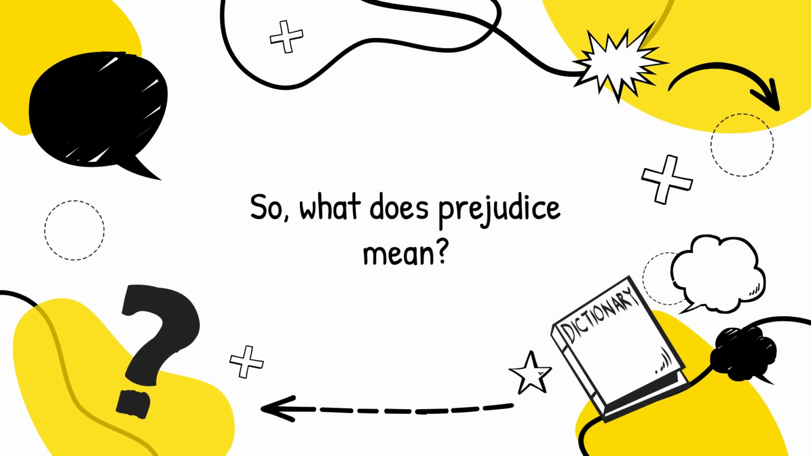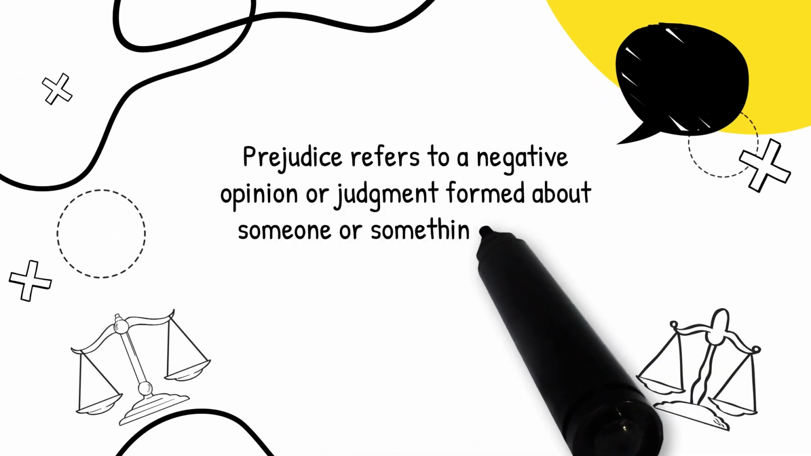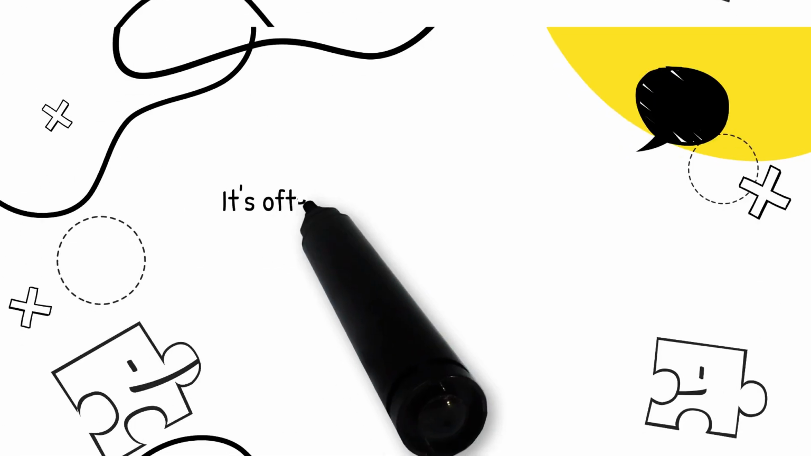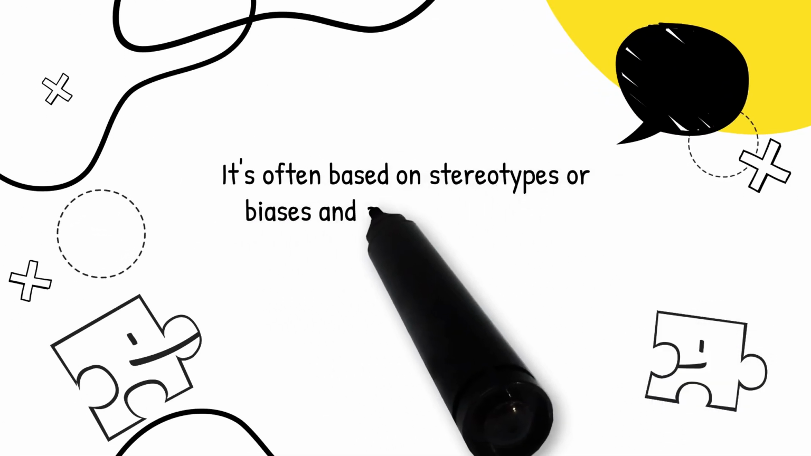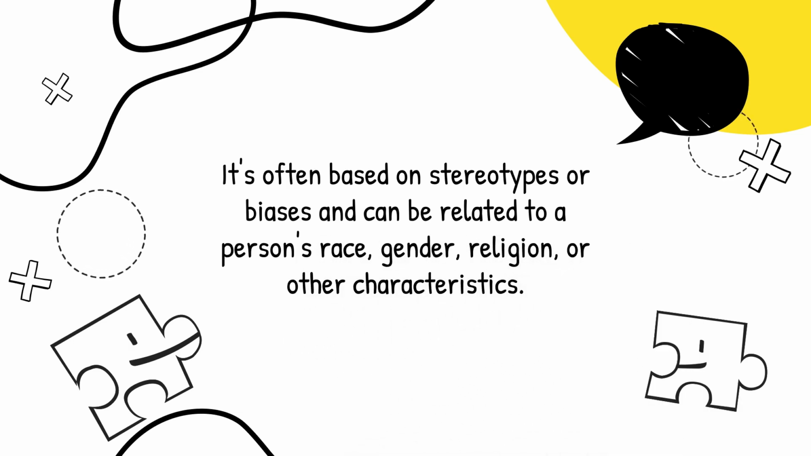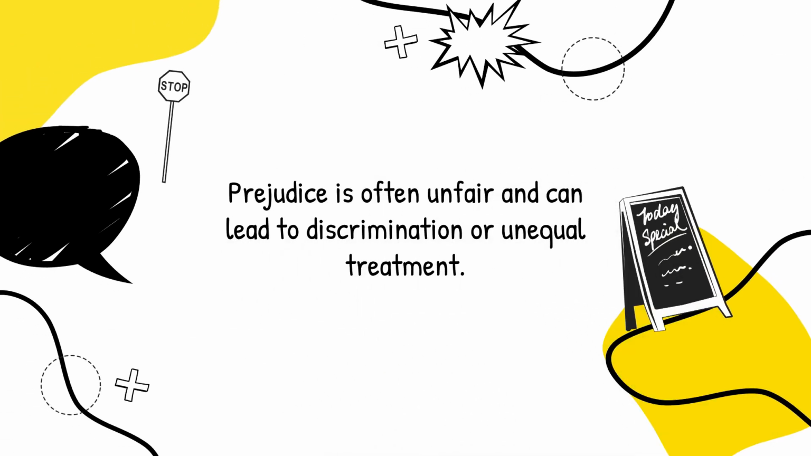So what does prejudice mean? Prejudice refers to a negative opinion or judgment formed about someone or something, usually without knowing the person or having all the facts. It's often based on stereotypes or biases and can be related to a person's race, gender, religion, or other characteristics. Prejudice is often unfair and can lead to discrimination or unequal treatment.